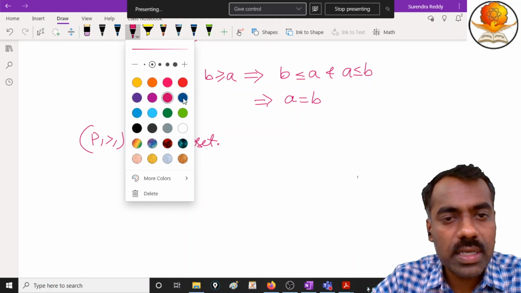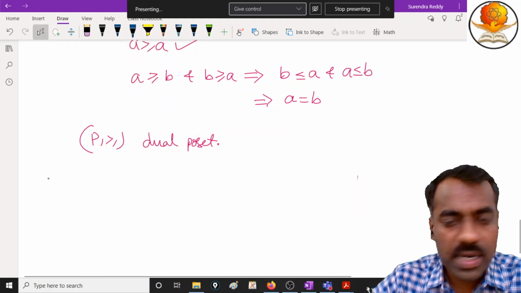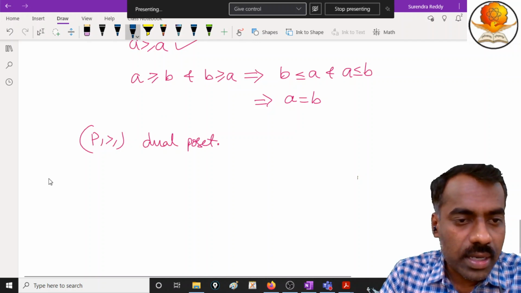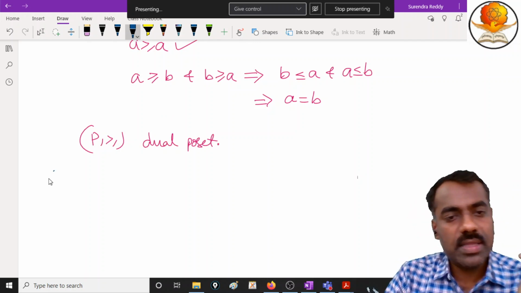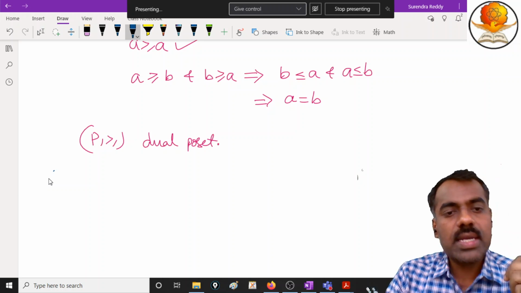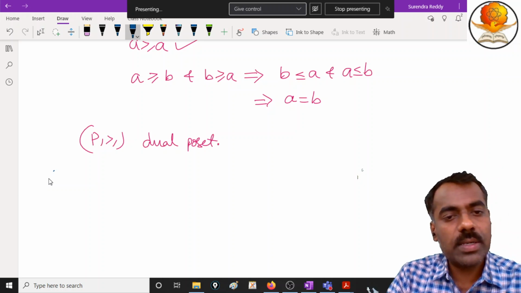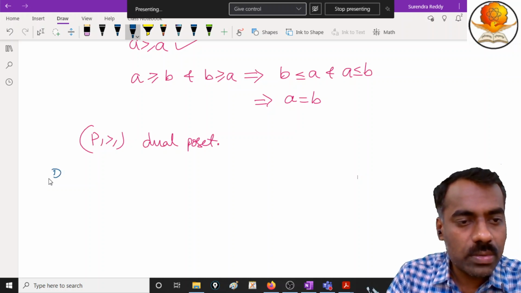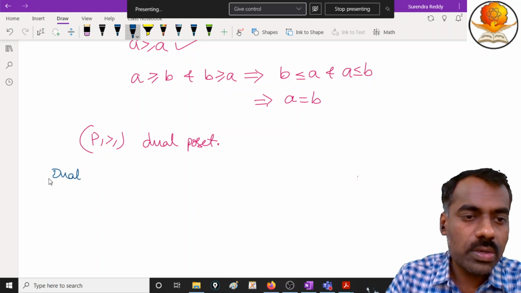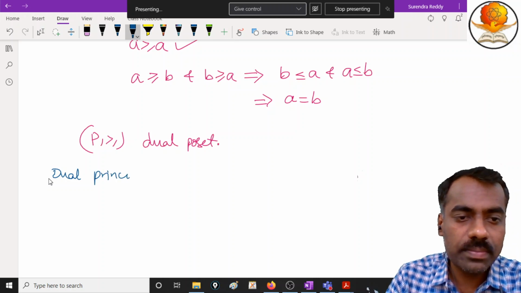Let me take this color, so we can write here. If some statement is true for this poset, then that statement is also true for this dual poset. That is called the dual property, or you can call it the dual principle.